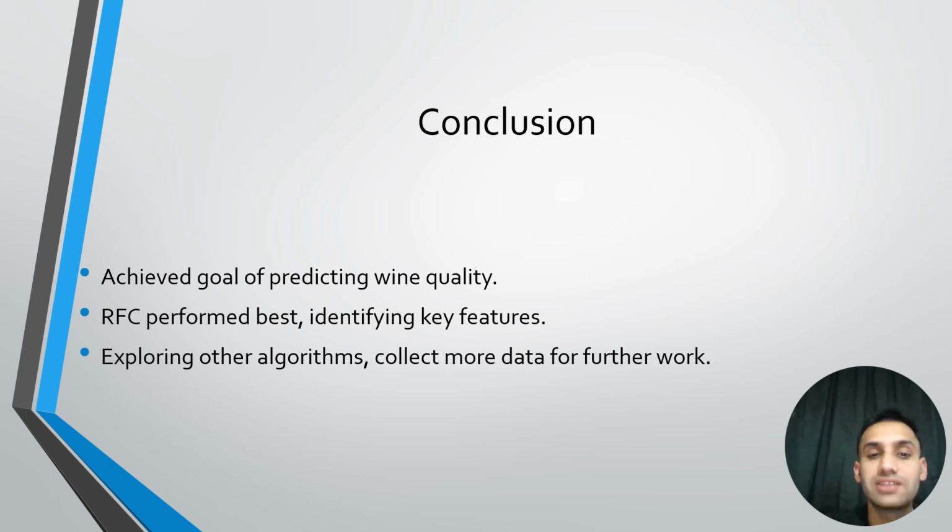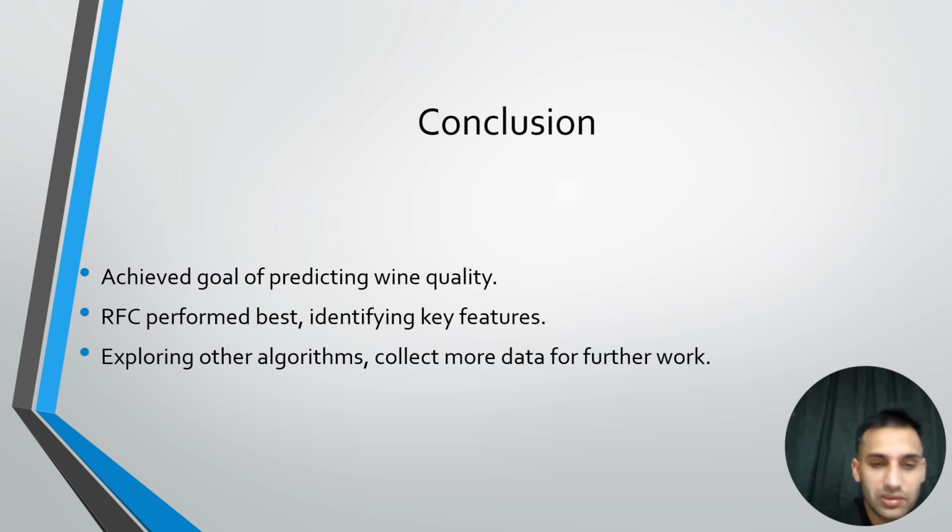RFC performed best in identifying the key features because it performs well on low or varied data sets. So RFC has a higher accuracy. For future work, we can explore other algorithms like ANN, SVM, and other different AI models.